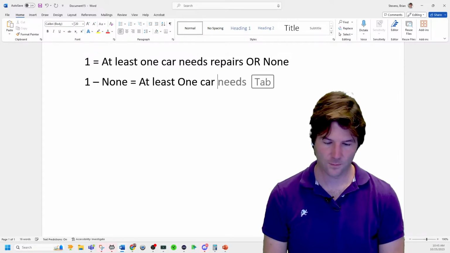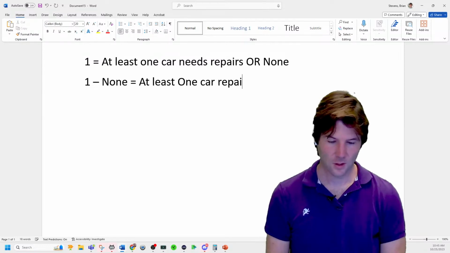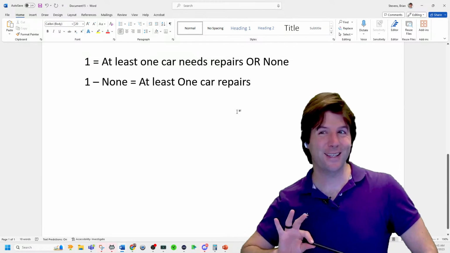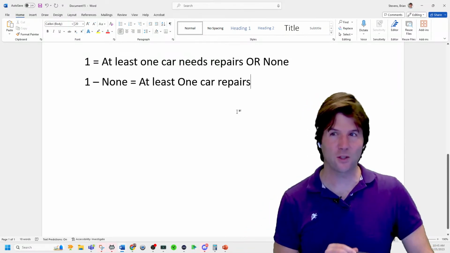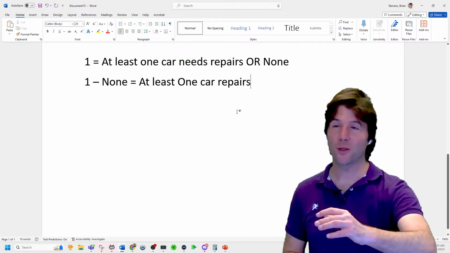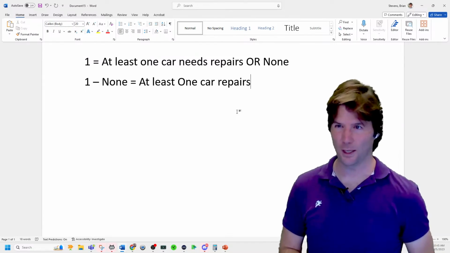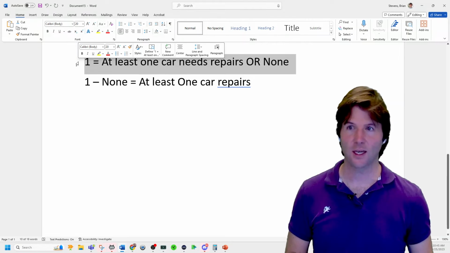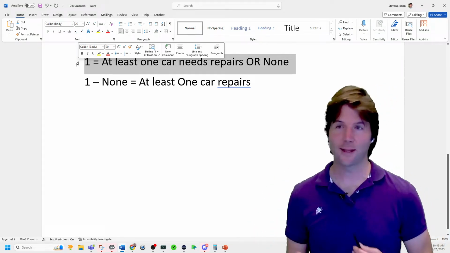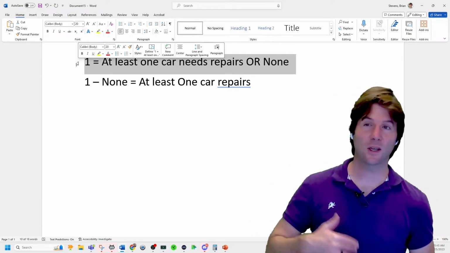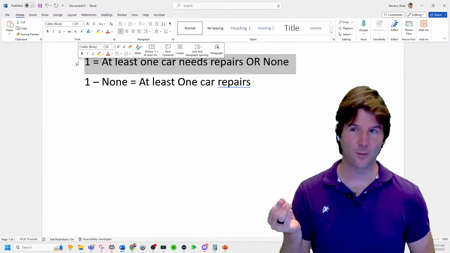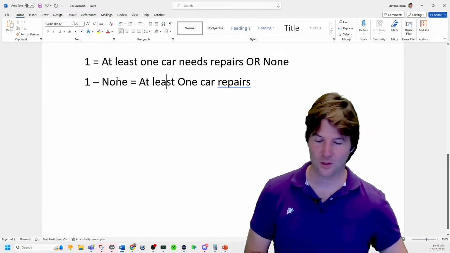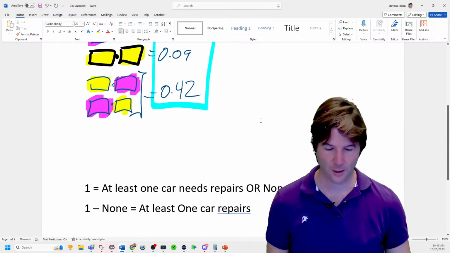So at least one car needing repairs. Well, both could need repairs, but that's contained in at least one. So when we do the sample space of everything that could occur, does that make sense? We say it's either this or this, and that's disjoint, because it's either the case that at least one of your cars needs repairs or none of your cars need repairs. So now we can solve out the probability of no cars needing repairs.